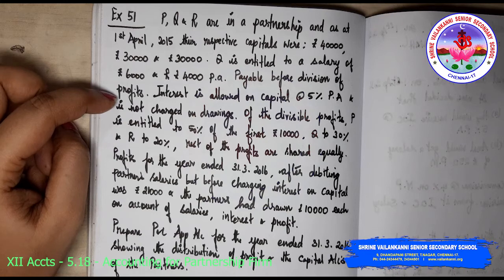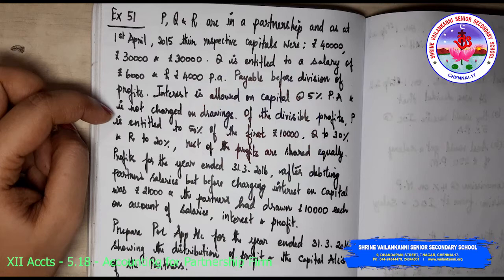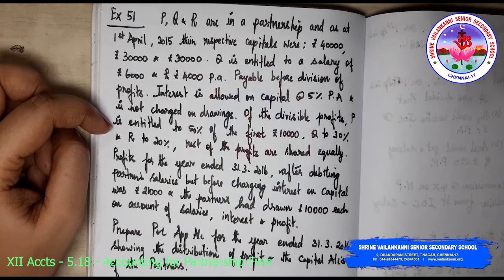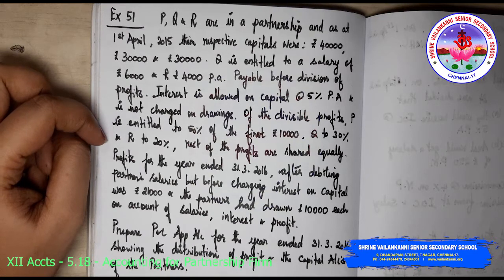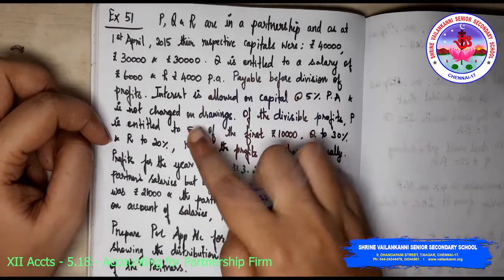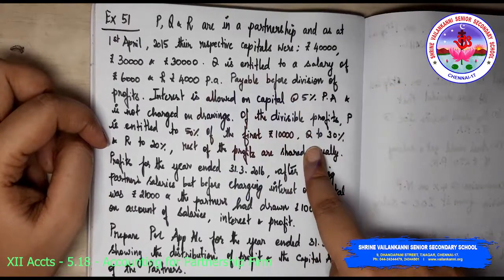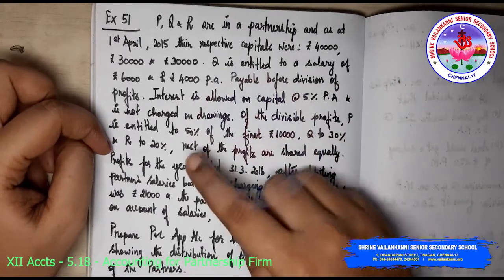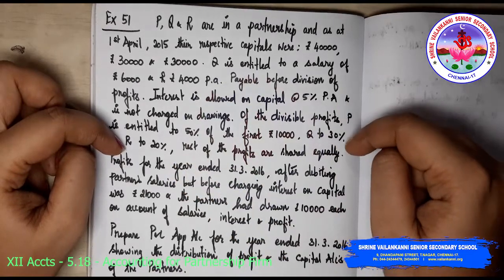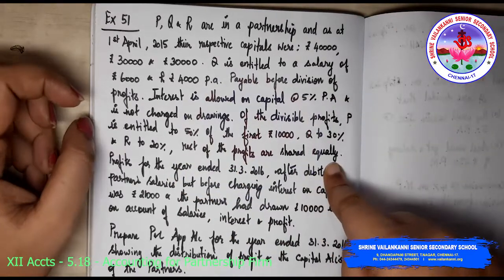Interest is allowed on capital at 5% per annum and it is not charged on drawings. Of the divisible profits, P is entitled to 50% of the first 10,000, which means 5,000 P has to get. Out of this 10,000, 50% P has to get, 30% Q has to get, which is 3,000, and 20% R has to get, which is 2,000. The rest of the profits are shared equally.